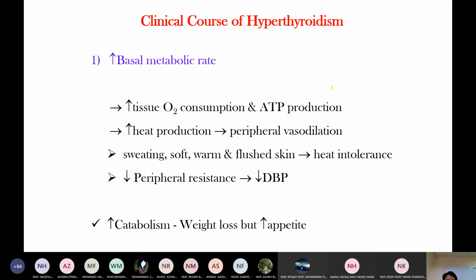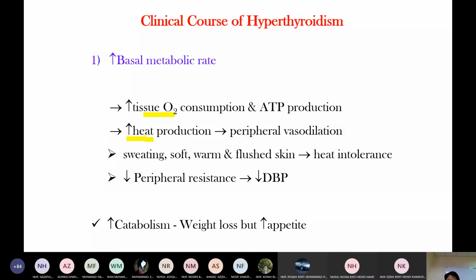Just reply. Okay. Clinical features of hyperthyroidism. In hyperthyroidism, the thyroid hormone increases basal metabolic rate. So it increases tissue oxygen consumption, and then increased ATP production. So here you see increased BMR, oxygen consumption, and heat production.